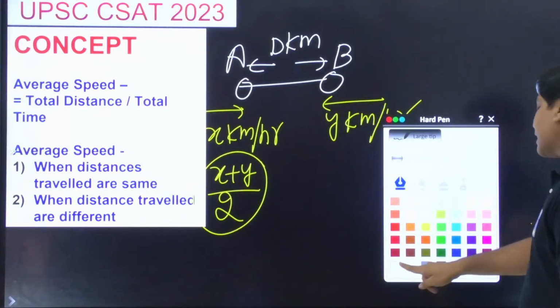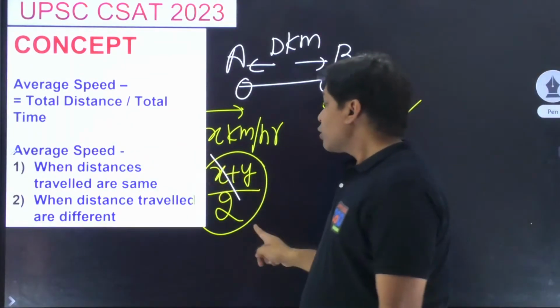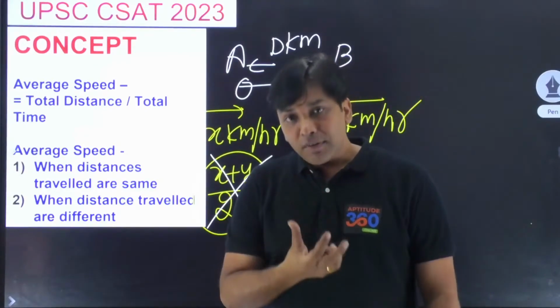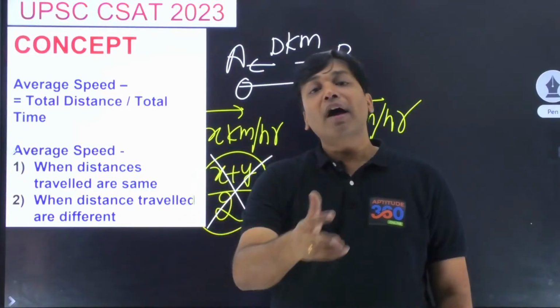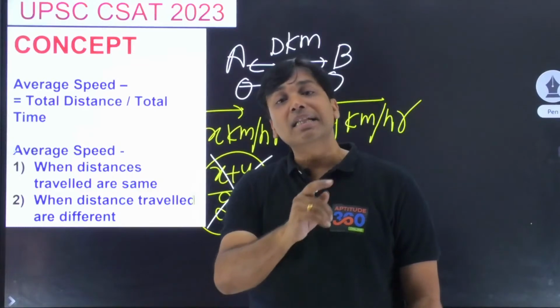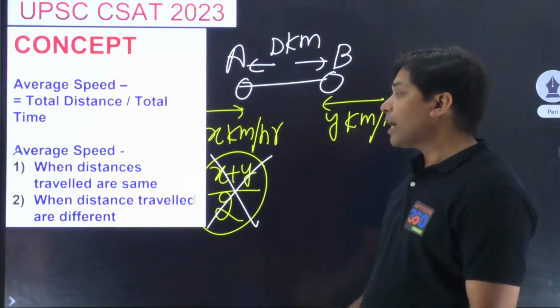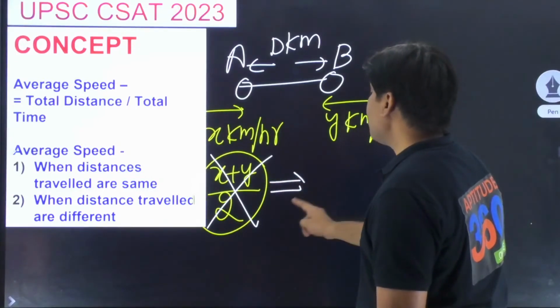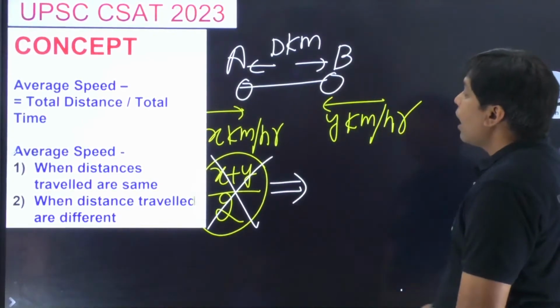ये गलती आप क्या कर गए यहाँ पे? What is that you should know? Listen to the statement that I'm trying to make. You can never find out average of average. कभी भी आप average का average निकालने की गलती मत कर देना. और अगर ऐसा है तो इसका मतलब क्या हो गया यहाँ पे? Understand. What is that we should do?